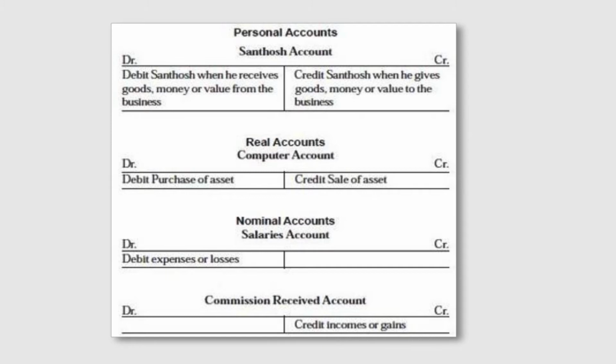So, as far as the personal accounts are concerned, well friends, I have already told you that personal accounts are related to persons. Persons may be a natural person, an artificial person, or a representative personal account.